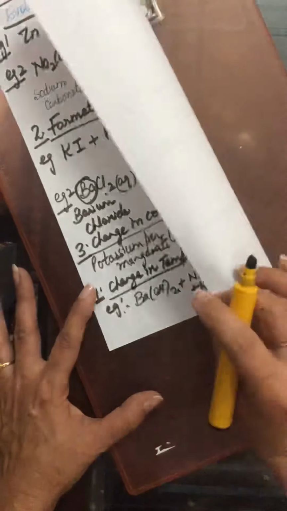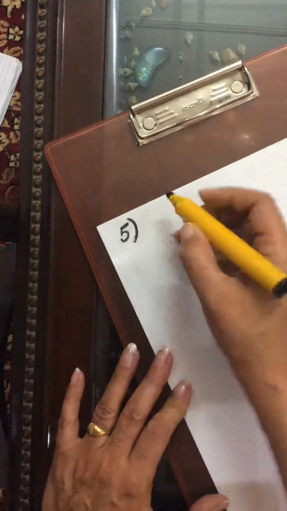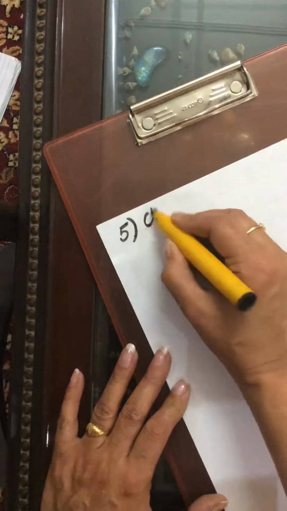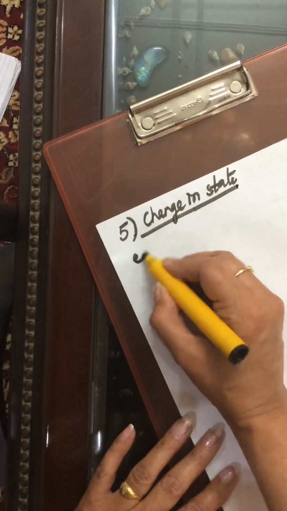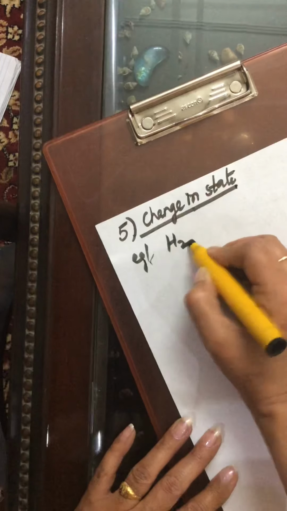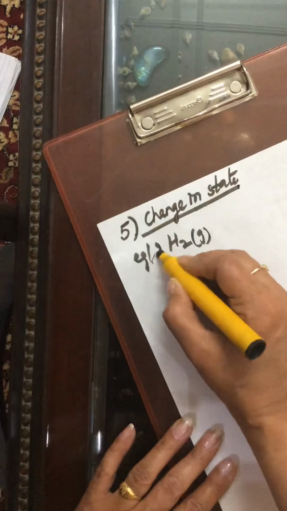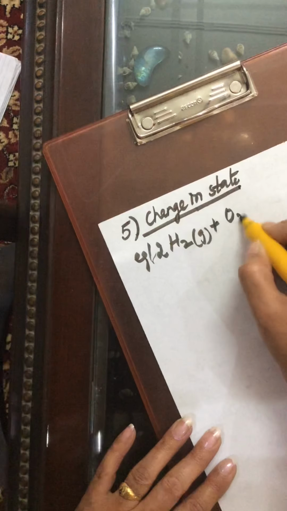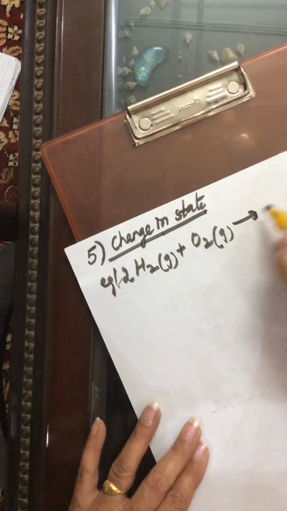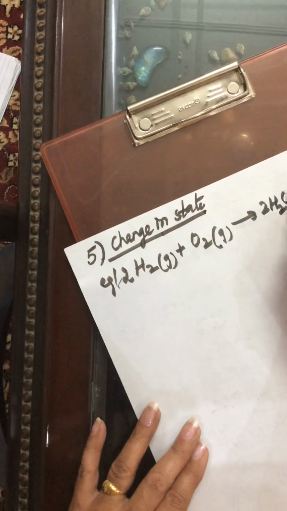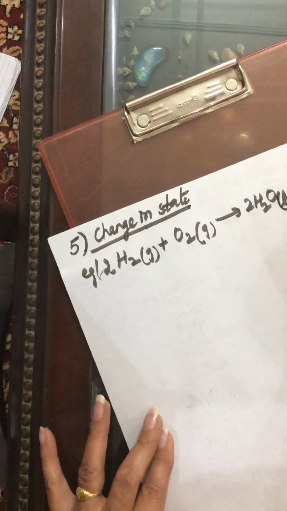Last characteristic. Change in state. State means from solid to liquid, liquid to gas, or vice versa. Example, if we take hydrogen gas and oxygen gas and mix the two, there is formation of water.